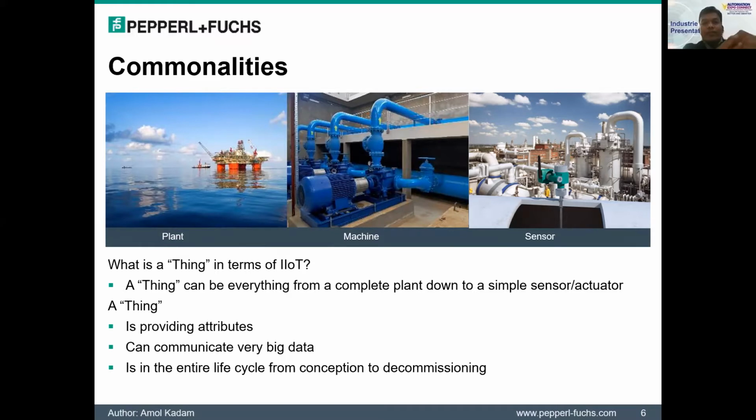Okay, so let us understand what a thing is in terms of IoT. Things can literally be objects with intelligence to connect with each other. Of course, by objects, I'm talking about objects that are embedded with electronics and software. So a thing provides attributes, and can communicate very big data in its entire life cycle from the conception to the decommissioning of the plant. In short, a thing can be a smartphone, tablets, a sensor, a machine, or a plant, or other plants. It can be anything.